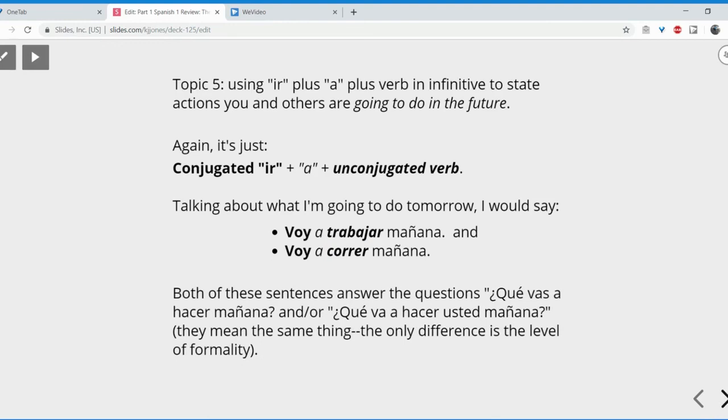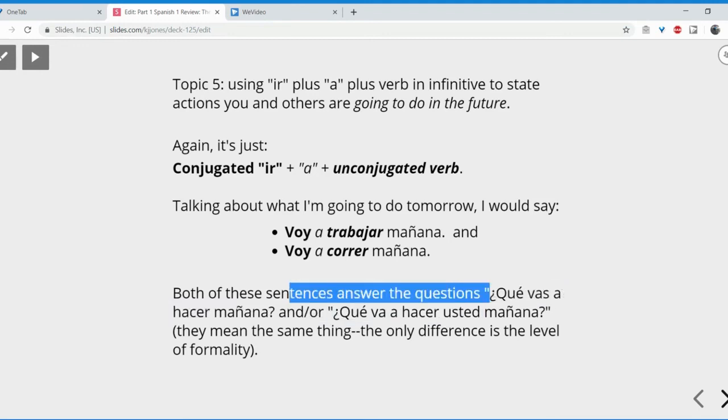Both of these sentences answer the question, ¿qué vas a hacer mañana? And ¿qué va a hacer usted mañana? Again, they both mean the exact same thing. What are you going to do tomorrow? The difference is the level of formality.